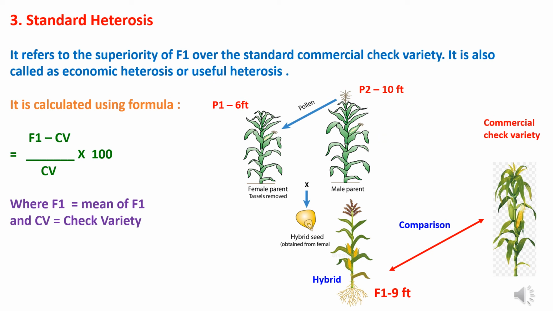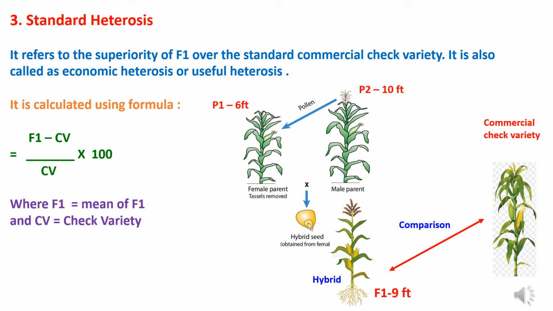Third method of estimation is standard heterosis. Standard heterosis refers to the superiority of the F1 hybrid over the standard commercial check variety. It is also called economic heterosis or useful heterosis.